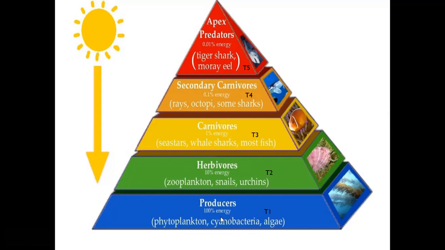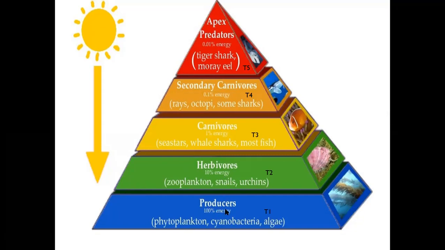This prepared energy is 100%. From this 100% of energy, 90% is utilized for their activities by the producers, and the remaining 10% of energy is stored in their plant bodies. That 10% of energy is passed to the next level.